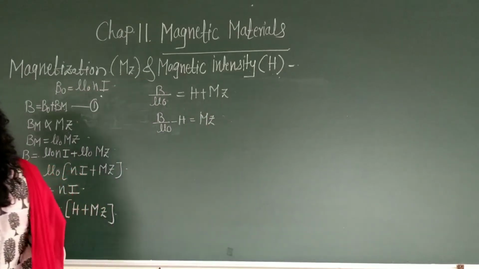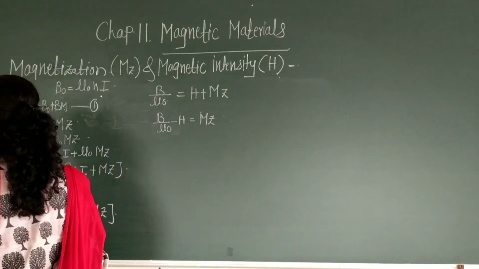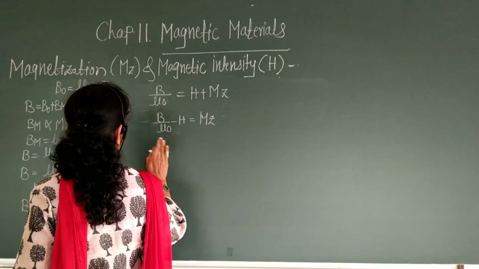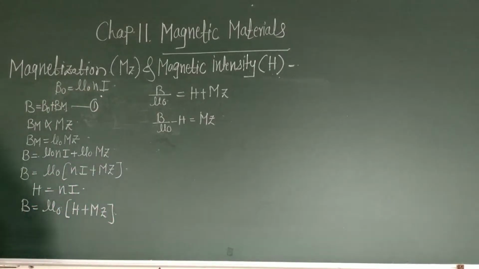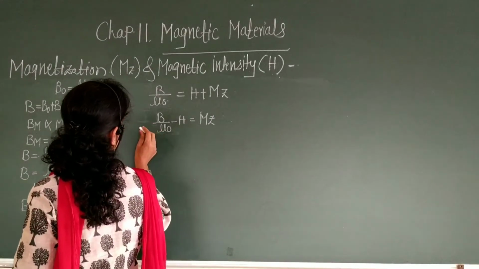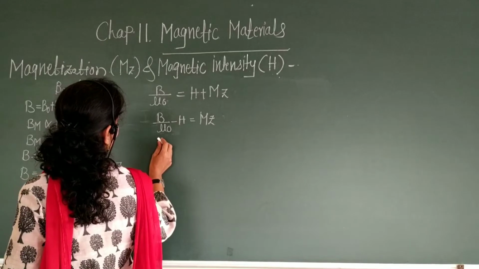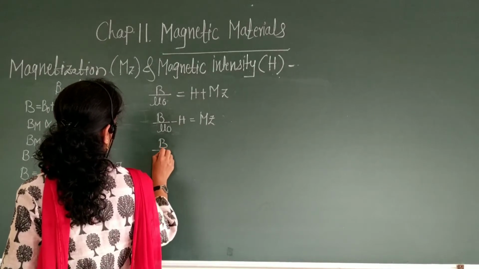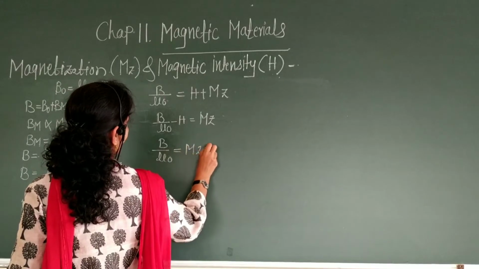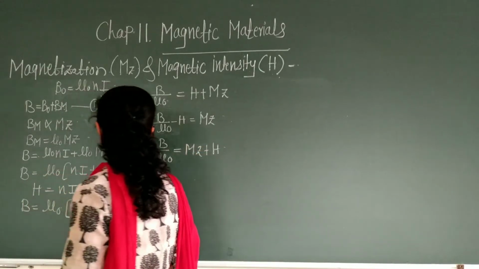B upon mu naught is equal to Mz plus H. This is equation number 2.